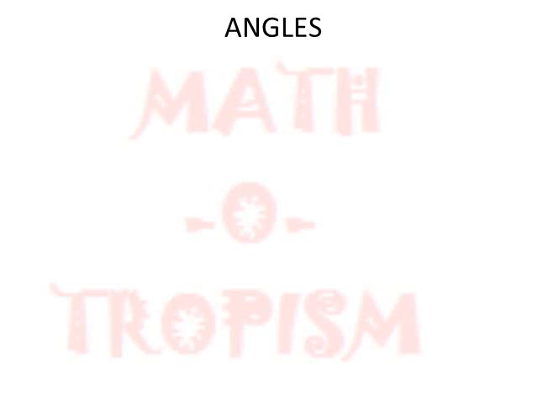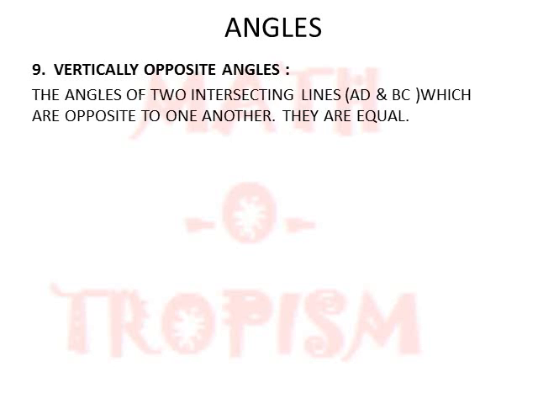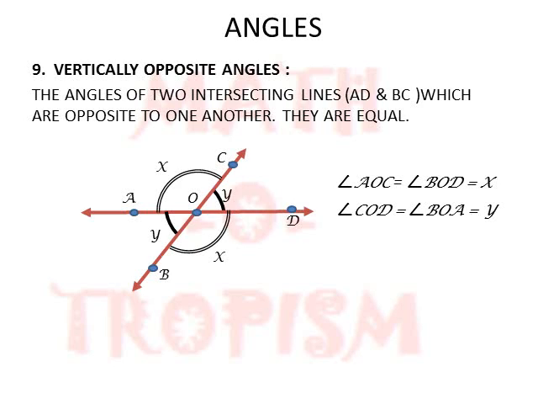Finally, we see about vertically opposite angles. These are the angles formed from two intersecting lines. The opposite angles at the intersecting lines are called vertically opposite angles.